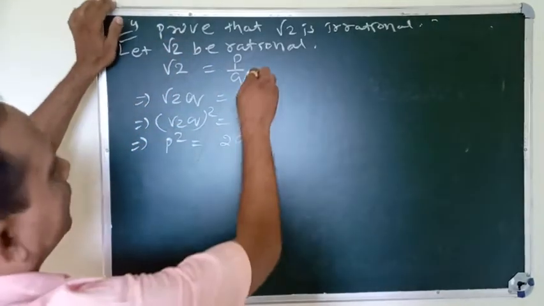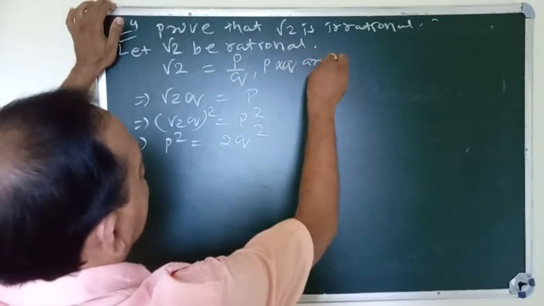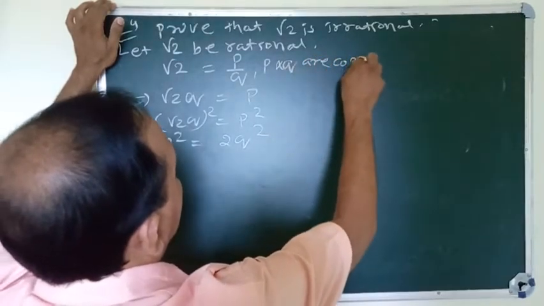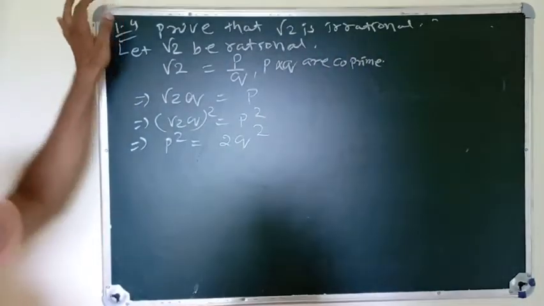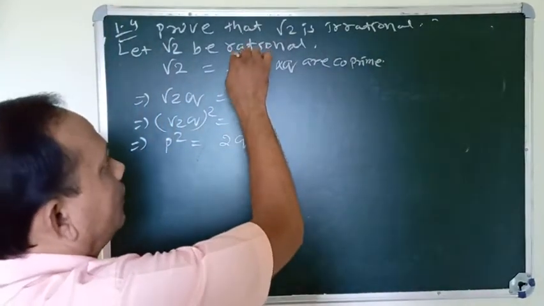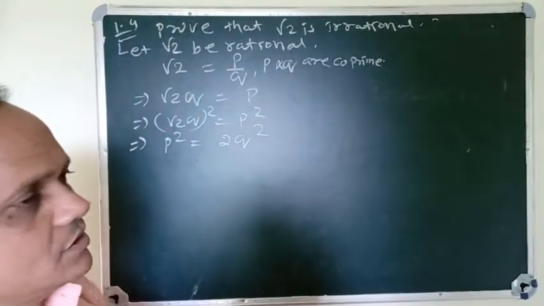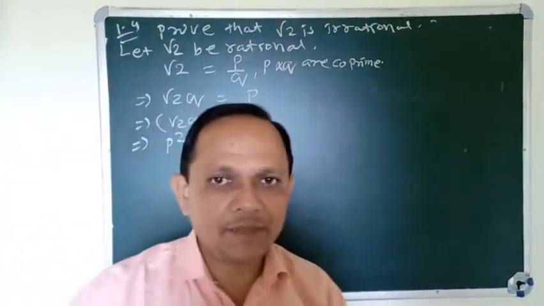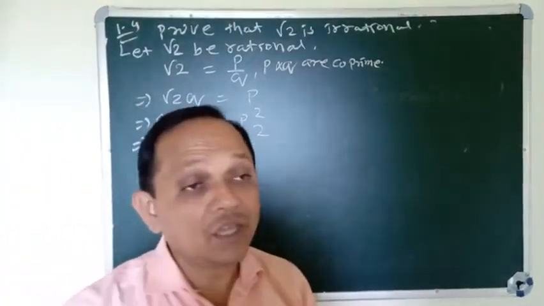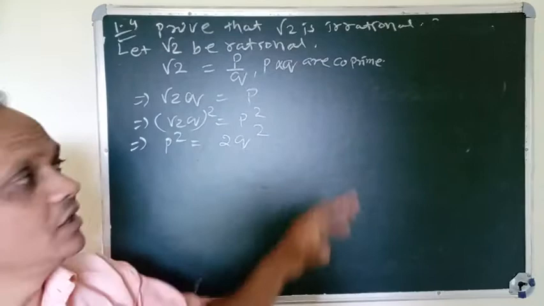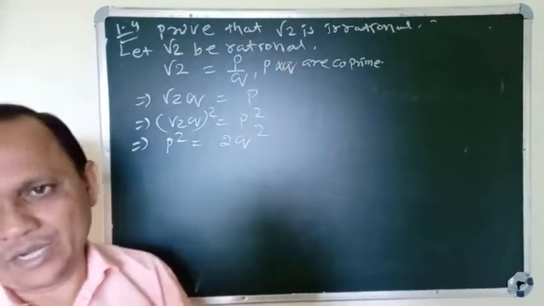Here p and q are co-prime. Co-prime means the only common factor of these two numbers is 1, that is, the HCF of p and q is 1.